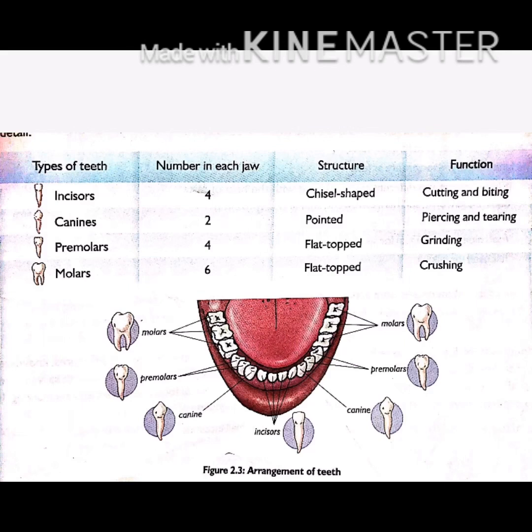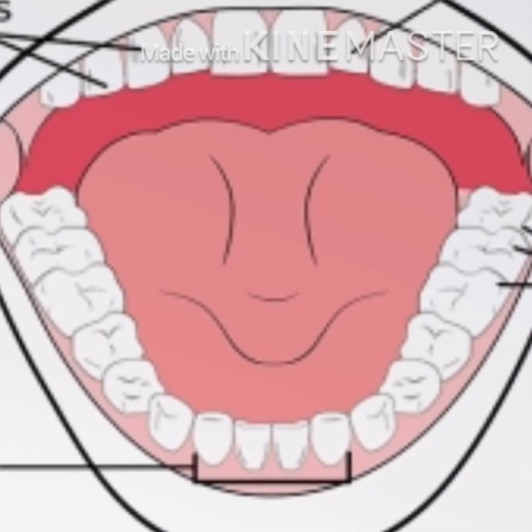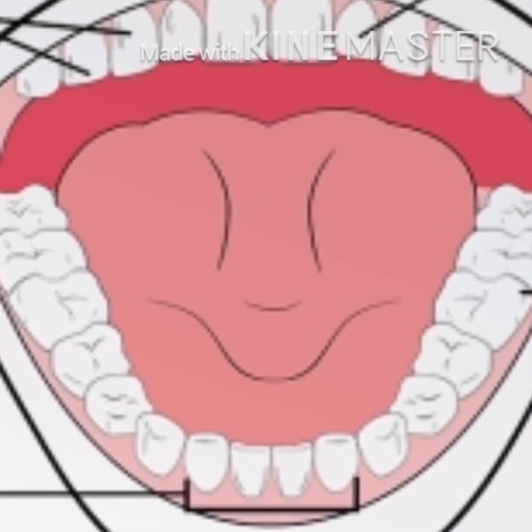Canines are 2 in number, having pointed structure for piercing and tearing. Premolars are 4 in number, having flat-topped structure for grinding, and molars are 6 in number, having flat-topped shape for crushing. After chewing, the food is passed to the tongue.